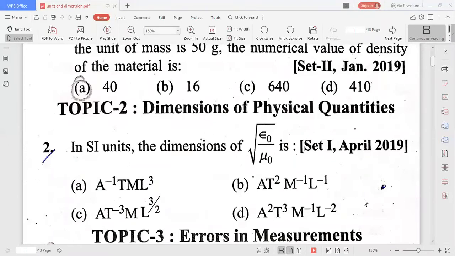M inverse, L to the power of -2, T cube, A or A square we are getting. Sorry, here A square, here A square, A to the power of 4, so you will get A square. So M inverse L to the power of -2 T cube A square.